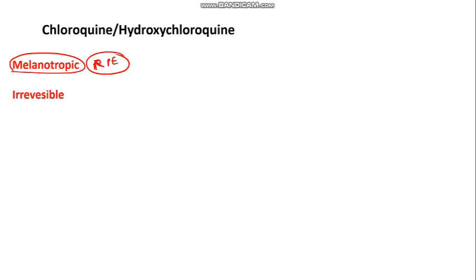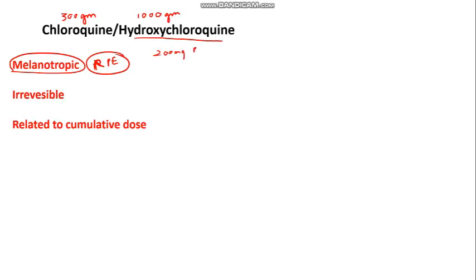And it is irreversible. Keratopathy is reversible by chloroquine, and retinopathy is irreversible. It is related to cumulative dose. It is dose dependent, and it is seen with chloroquine at a total dose of 300 grams, while hydroxychloroquine is a little safer. 1000 grams will cause retinopathy. For example, the daily dosage of hydroxychloroquine is 200 milligrams given twice a day.